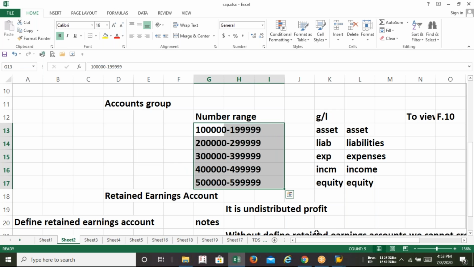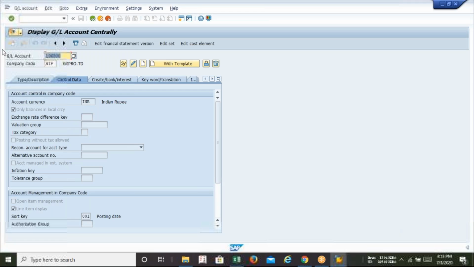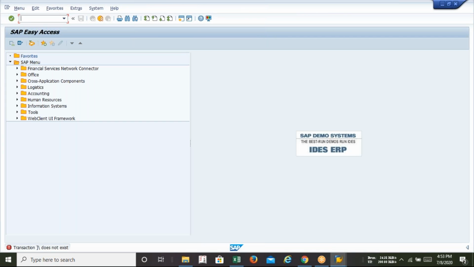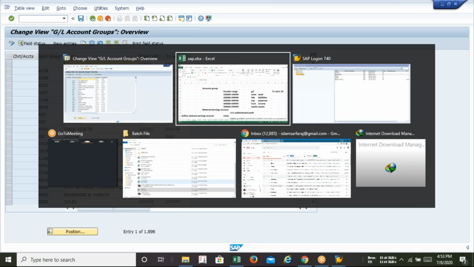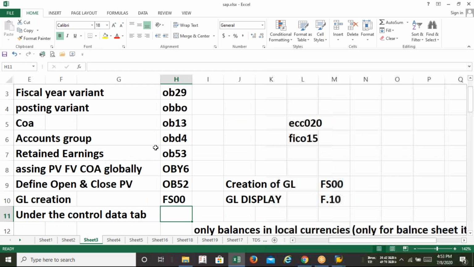I am just trying it again, because that time I was not able to do that, because the account group was not clear, so that was the issue. Yes, the account group is not created in my company code, OBD4 in my company code. That's why. I think now I can create. Finally it has completed. Anyway, right now I am going to create these two T codes, that is OBD4 and retained earnings, so we finish our task today.